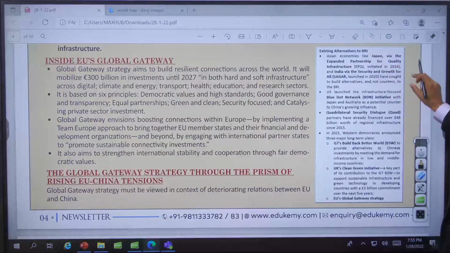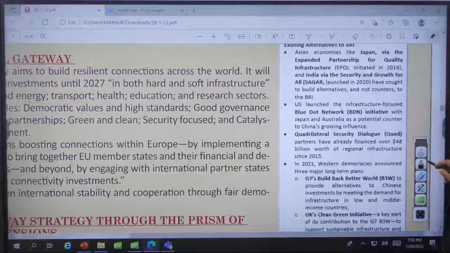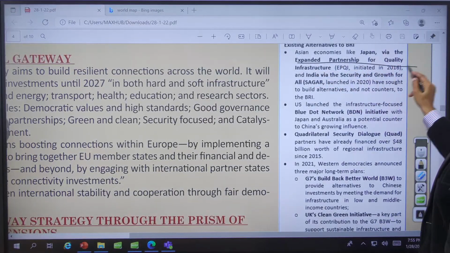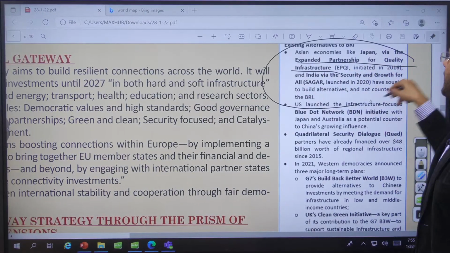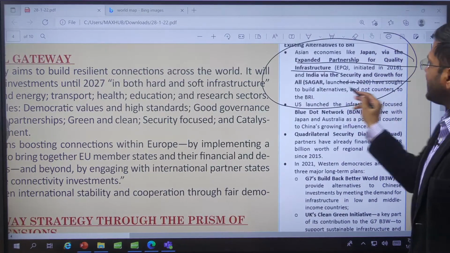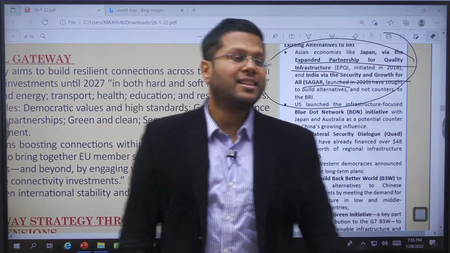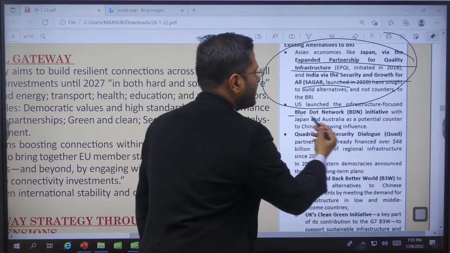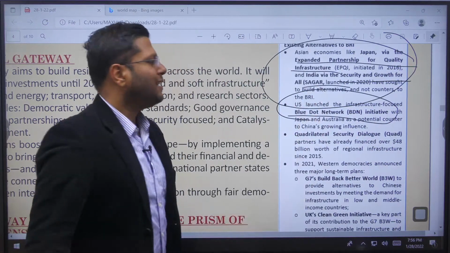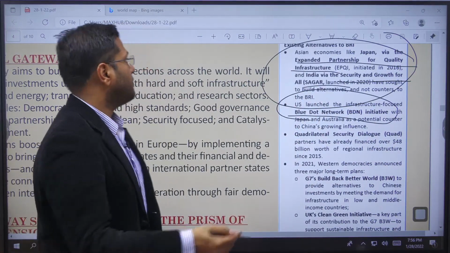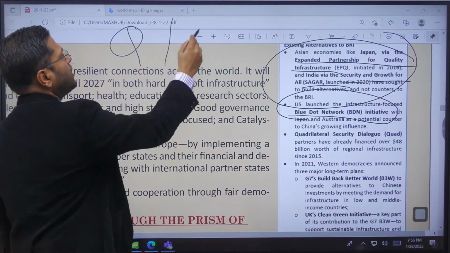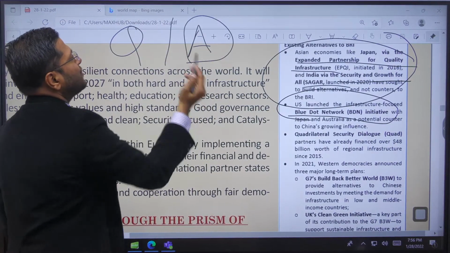So what are the alternatives? We have had Japan, speaking of Expanded Partnership for Quality Infrastructure, EPQI, India's Security and Growth for All in the Region, SAGAR, the Blue Dot Network of the USA, and then we also had Quad. The primary difference between Quad and AUKUS is that AUKUS is a military alliance of 3 nations.